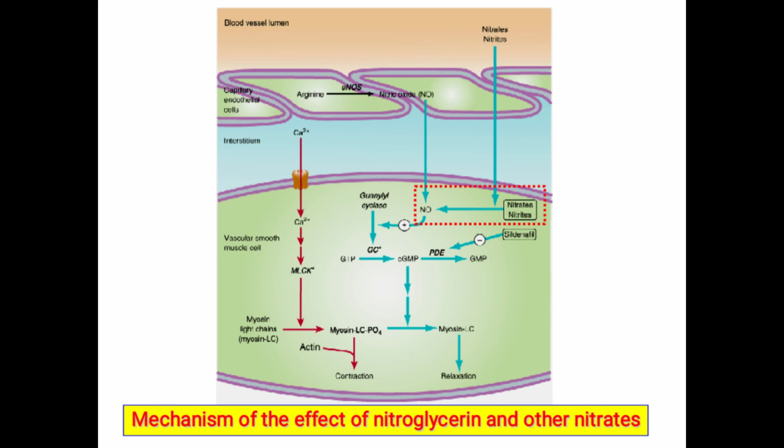Okay, so this is given in the format again: nitric oxide. This nitric oxide activates guanyl cyclase. Guanyl cyclase activates conversion of GTP into cyclic GMP, which activates the enzyme protein kinase, which causes the dephosphorylation, and this myosin light chain is responsible for the relaxation of blood vessels.